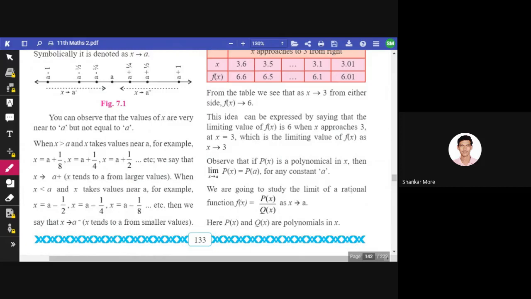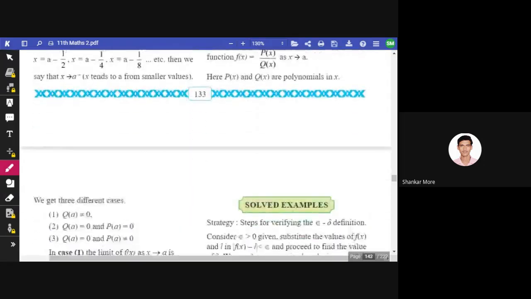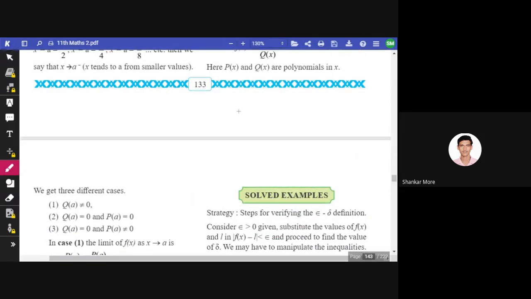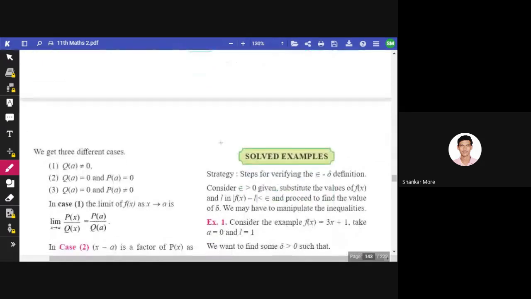So we are going to study the limit of a rational function f of x, p of x divided by q of x, as x tends to a. So p of x and q of x are polynomials in x. We get three different cases here.